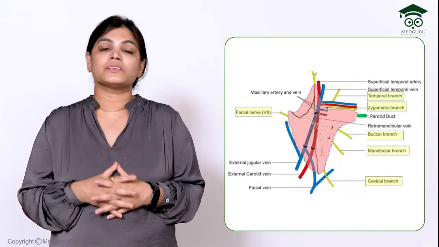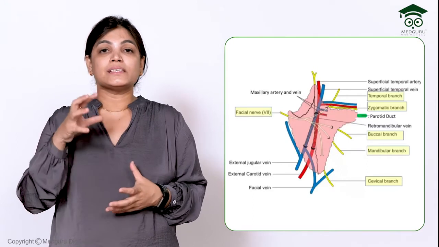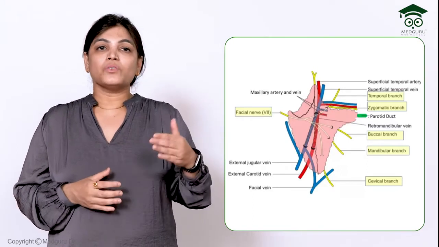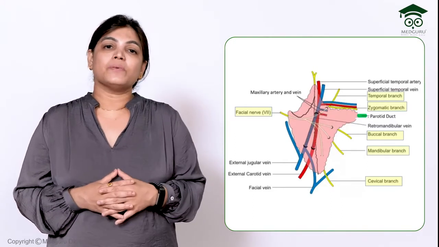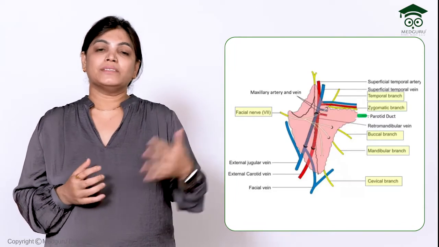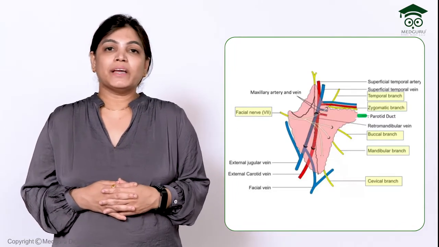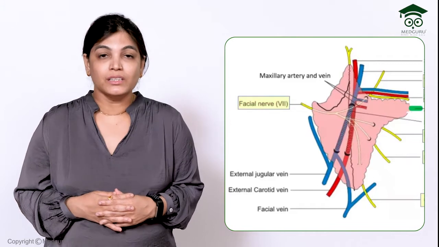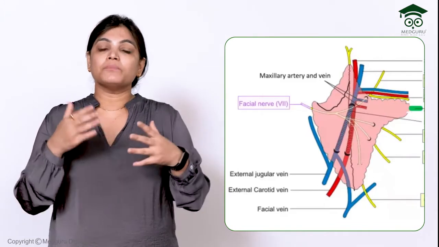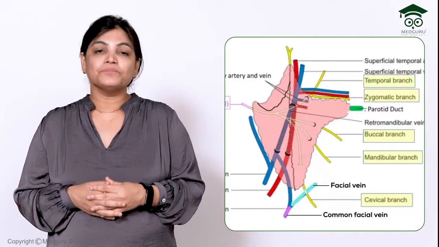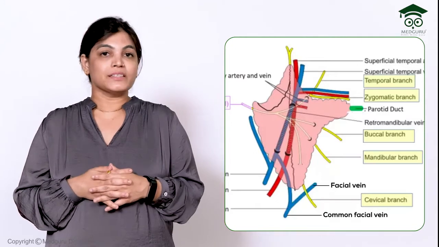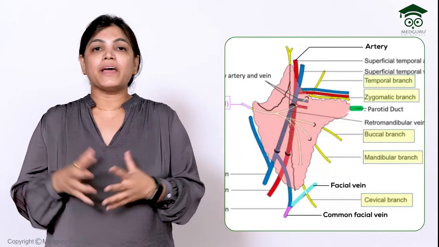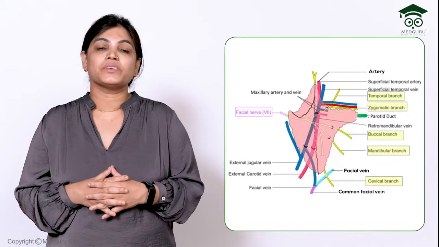Thereafter I would like to describe the structures lying inside the parotid gland. When we look at the structures inside the parotid gland, there are three planes. The most superficial plane contains the facial nerve. The middle or intermediate plane contains the vein, and the deeper plane contains the artery. We will draw three diagrams to better understand these three planes.